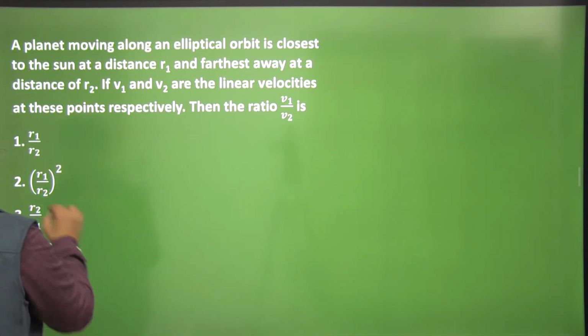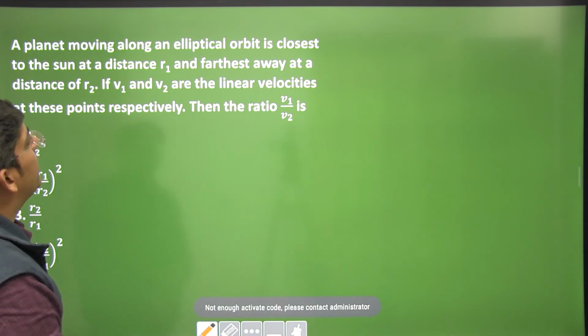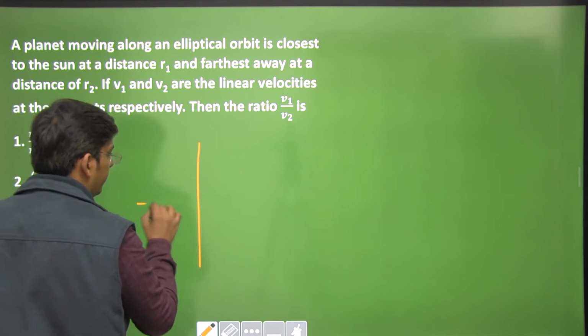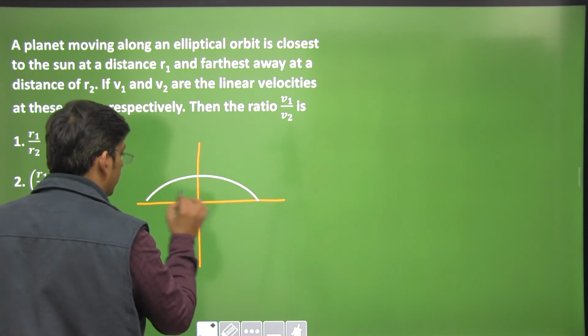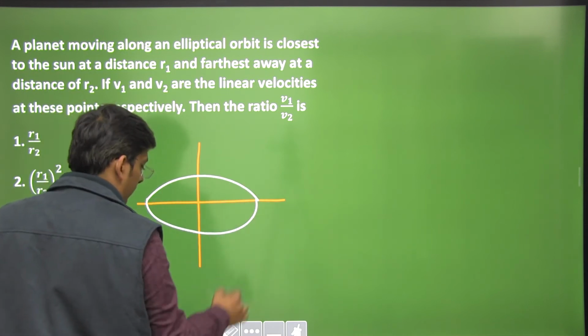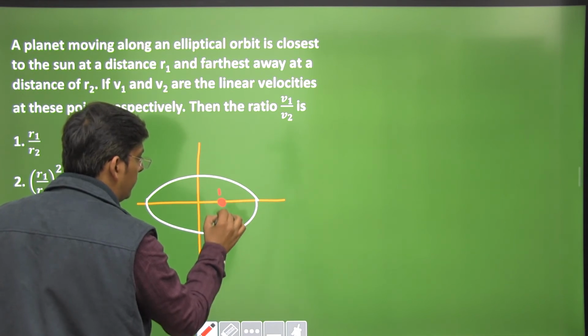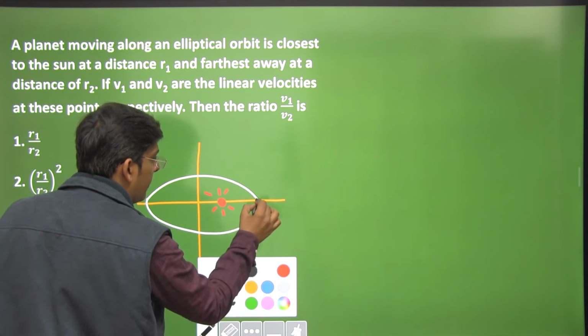Okay, a planet moving along an elliptical orbit is closest to the sun at a distance r1. See, this is the sun, right? Let us make the planet here.